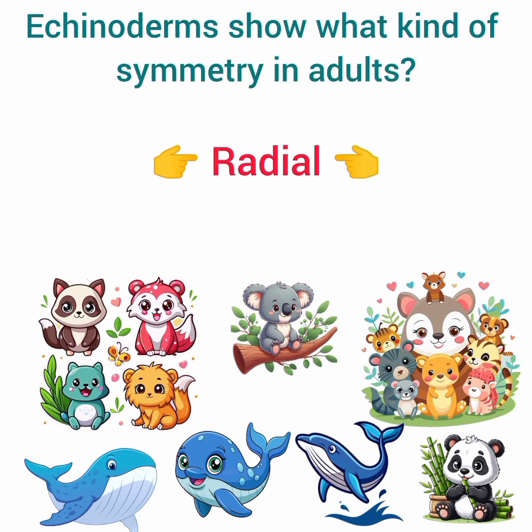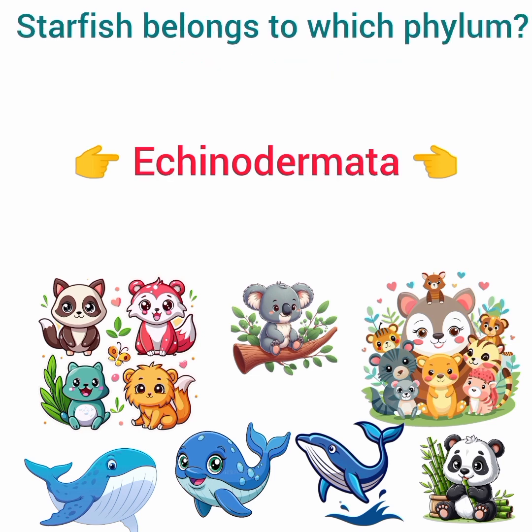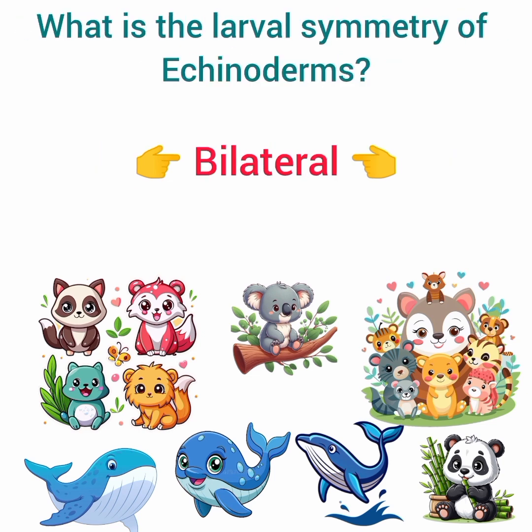Answer, Mollusca. Echinoderms show what kind of symmetry in adults? Answer, radial. What type of skeleton do echinoderms have? Answer, calcareous. Starfish belongs to which phylum? Answer, Echinodermata. What is the larval symmetry of echinoderms?